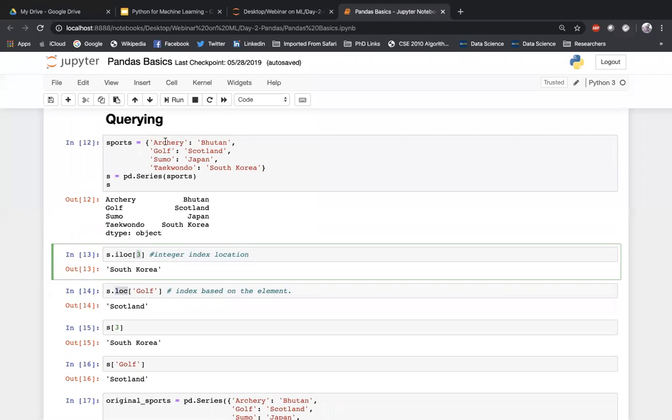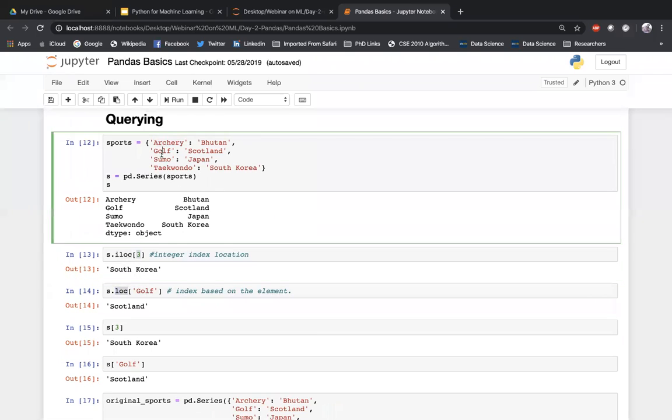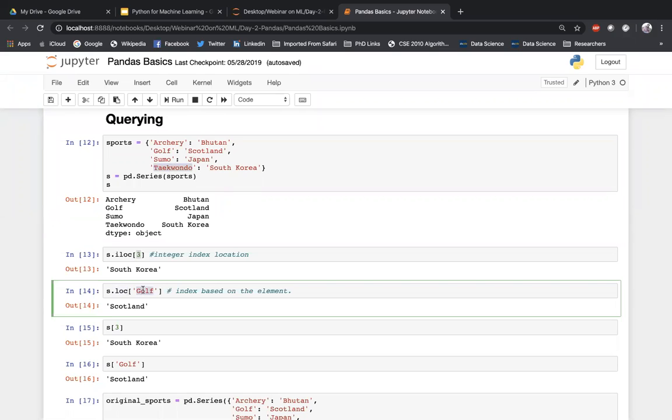So here in this case, this is the dictionary. So 0, 1, 2, and 3. So the third one is actually taekwondo, but please remember when you mention iloc of 3, since this is a dictionary, the series will return the value and not the key. So that's why it is returning South Korea. Now instead of integer addressing, if you want to do retrieval based on a particular key, you can use loc and mention the key name in it.